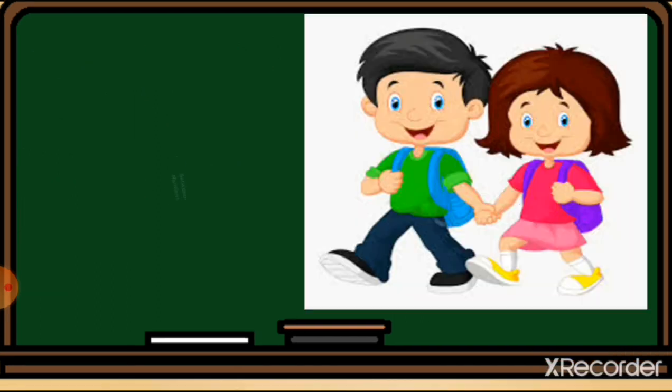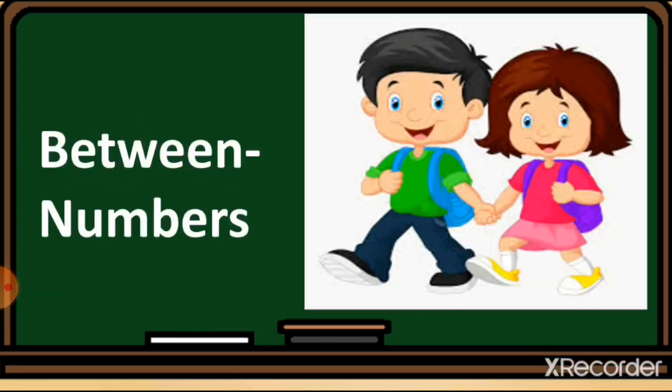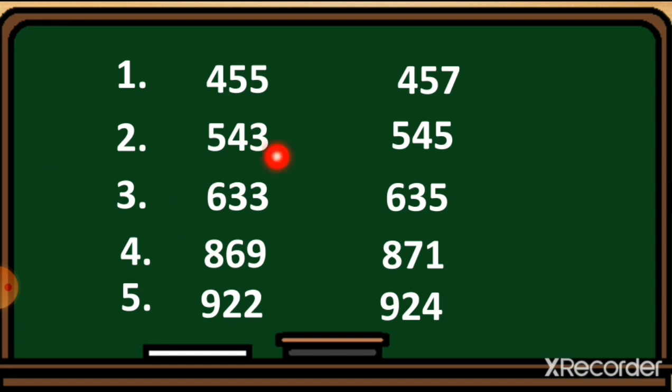Let's see the next, which is the between number, and this topic is also a previous topic, students. Let's discuss this topic also. Let's see the short recap of it. Here number 1. Here we can use both the after numbers and before numbers. See how?